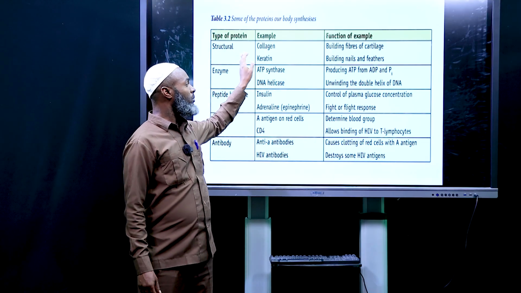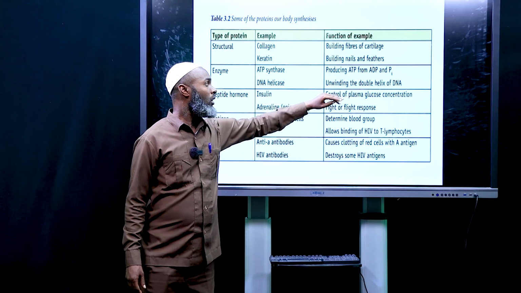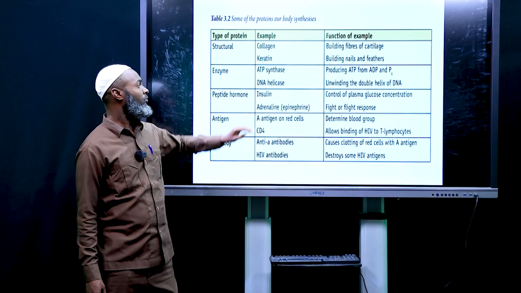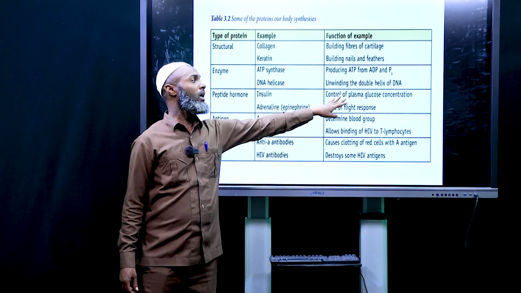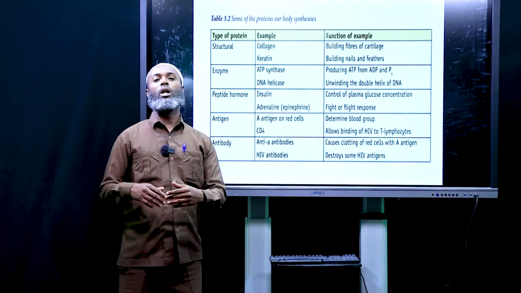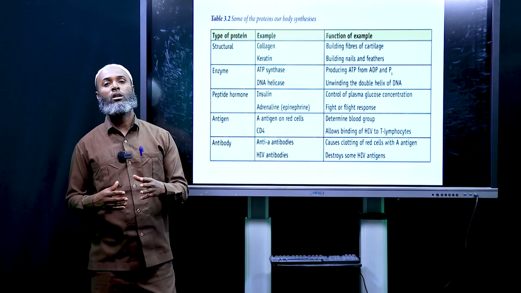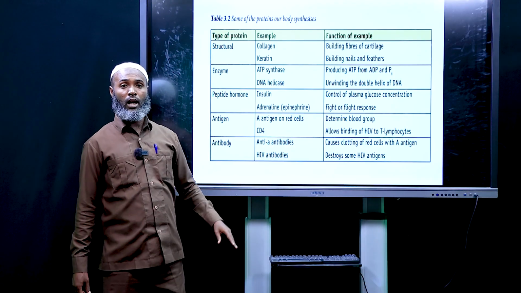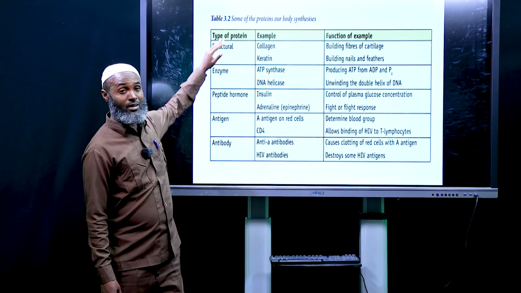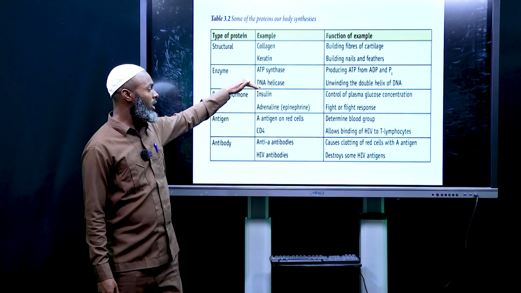The function of ATP synthase is producing ATP from ADP and phosphate, whereas DNA helicase is used for unwinding the double helix of DNA. You know DNA is a double helix, and in the process of replication, there is an unwinding process. This unwinding process is done with the help of this enzyme. So enzymes are proteins.